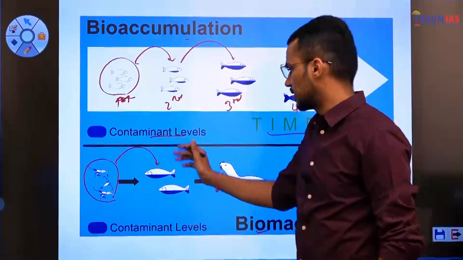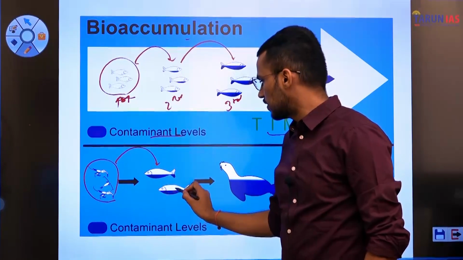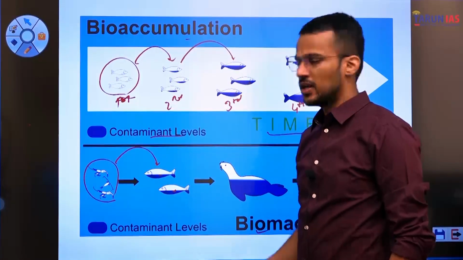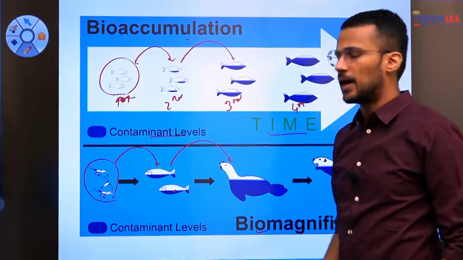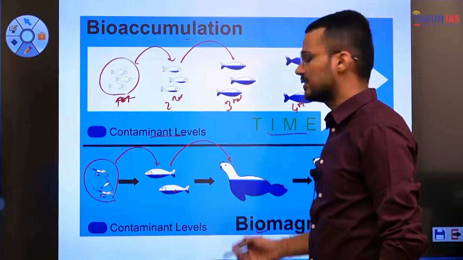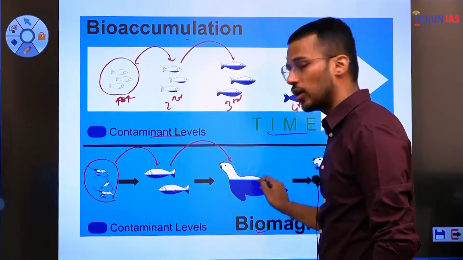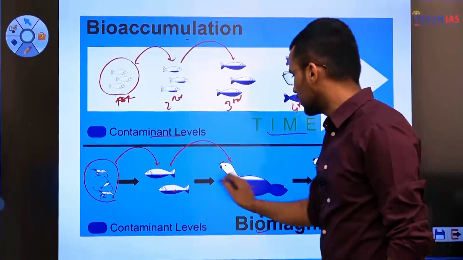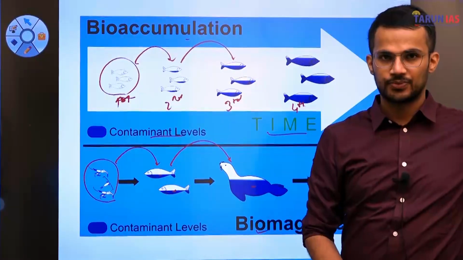But as these crustaceans are consumed by these fishes, the concentration has increased. Now, these fishes are being consumed by, let's say, this sea lion. So in the body of the sea lion, the concentration of contaminant has increased.